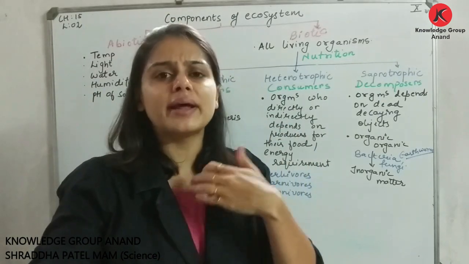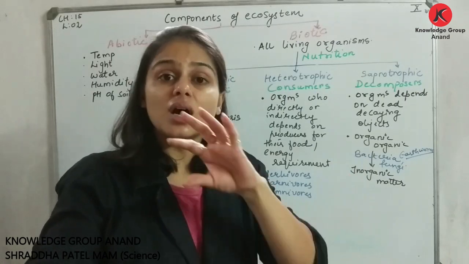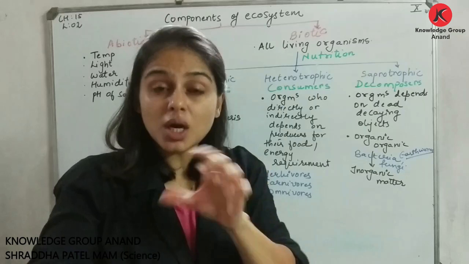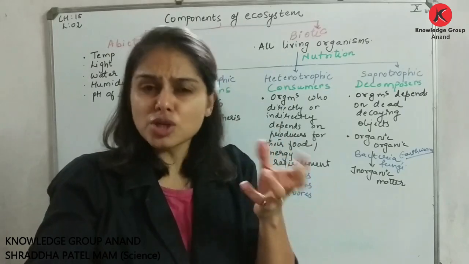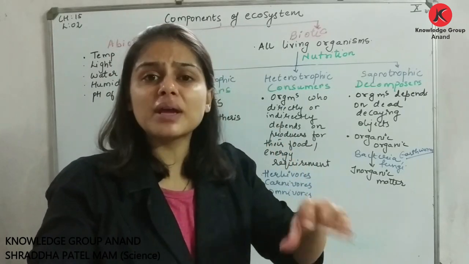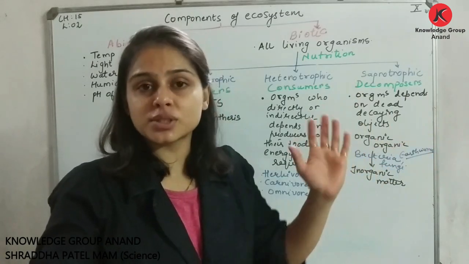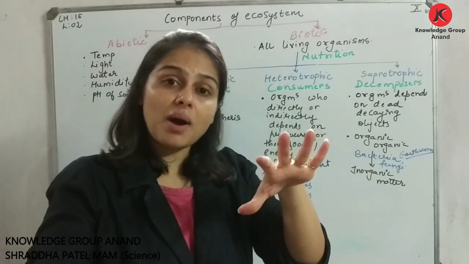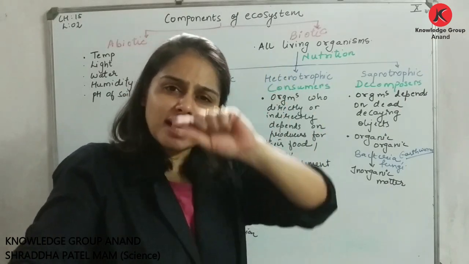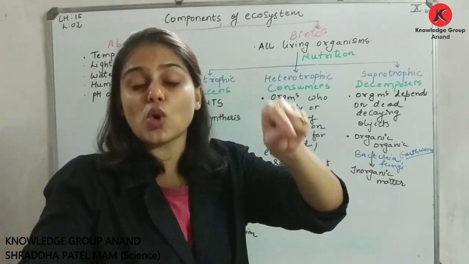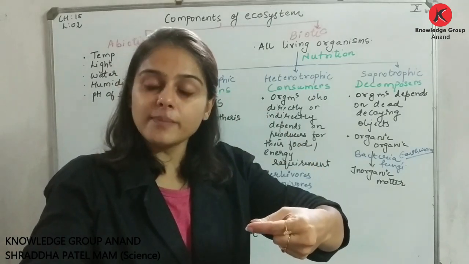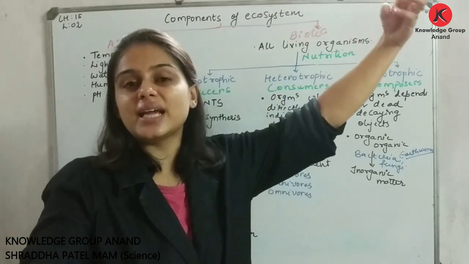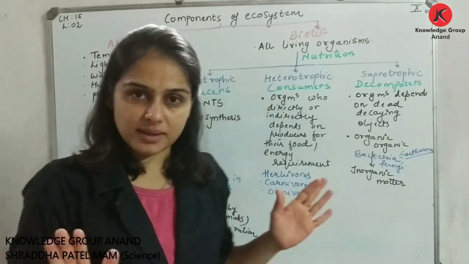Am I clear? जो dead animals होते हैं, right? Dead plants in the sense fallen leaves, right? Dead root, branches, flowers, fruit, जो नीचे जमीन पे गिरे हुए होते हैं. आपने decomposition process सुना होगा, yes or no? Where that particular part degrades slowly and it mixes with soil. वो soil के साथ mix हो जाता है. From soil that nutrients are once again taken up by plants. Simple सी बात है.